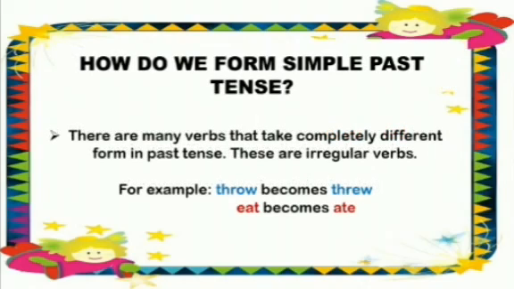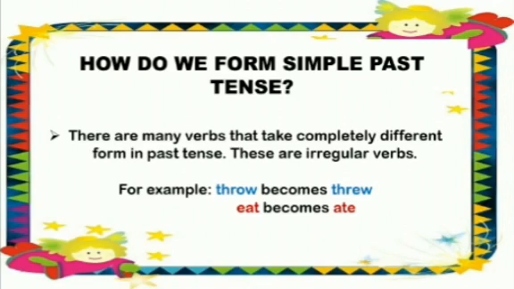Those were the examples of regular verbs. Now here I am going to tell you about irregular verbs. There are many verbs that take completely different form in the past tense. These are irregular verbs. Students, irregular verbs are those which are changed completely in past tense. When you write them in past tense, they are completely changed.